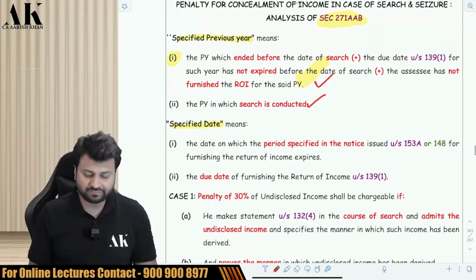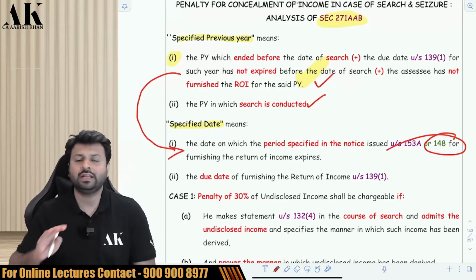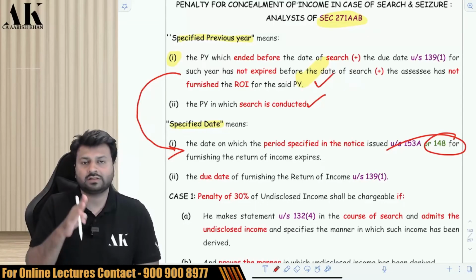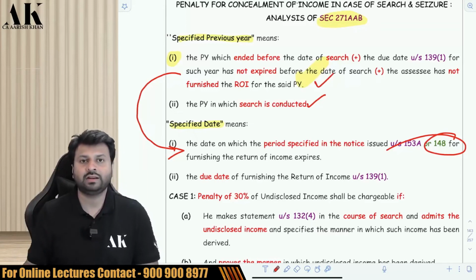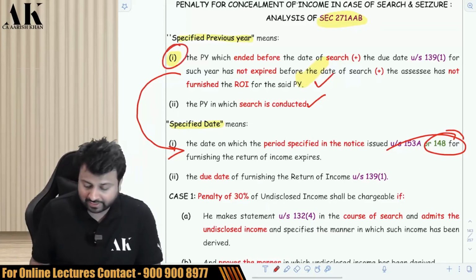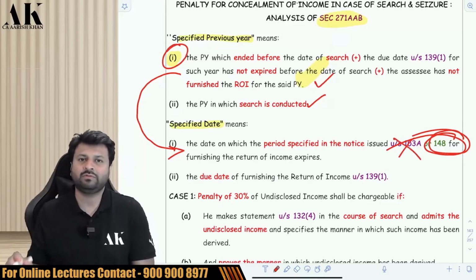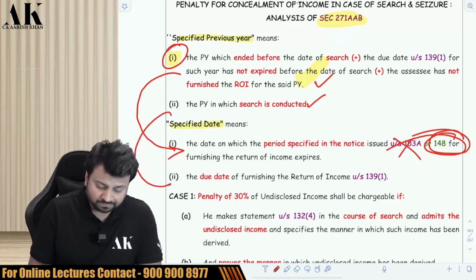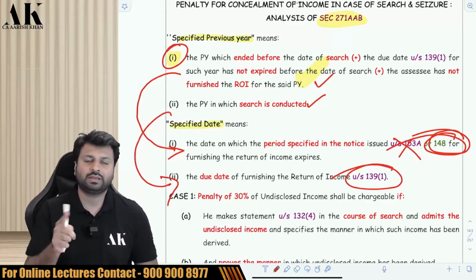Now, what is specified date? For last year, the specified date will be the date which is mentioned under 148, because you all know that after search and seizure has happened, a notice comes to you under section 148 whereby you have to file a return within the time specified in 148. So for point number 1, the specified date will be the date mentioned in section 148. 153 is not relevant, it was relevant before 2021. And for point number 2, it is the due date under 139(1) for filing the return of income that will become the specified date.